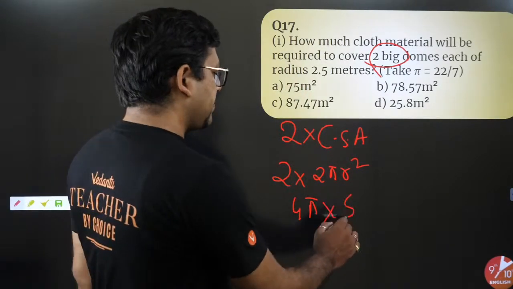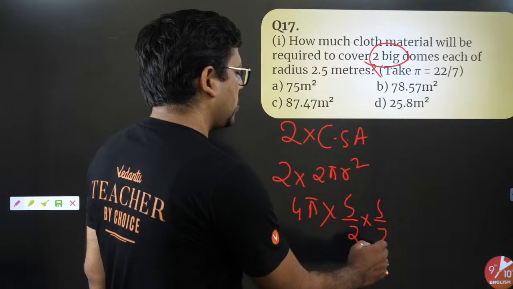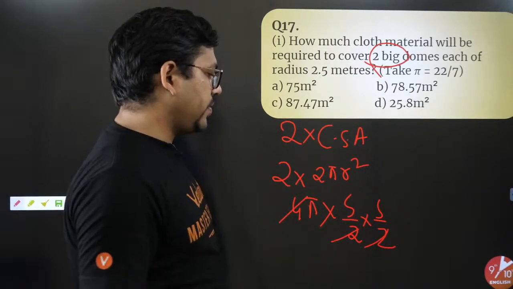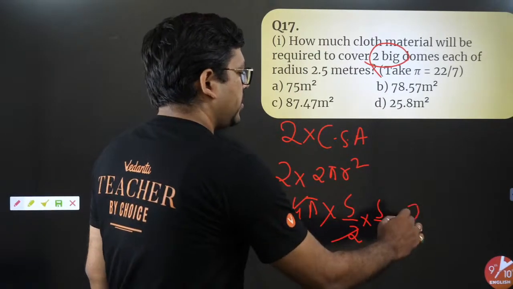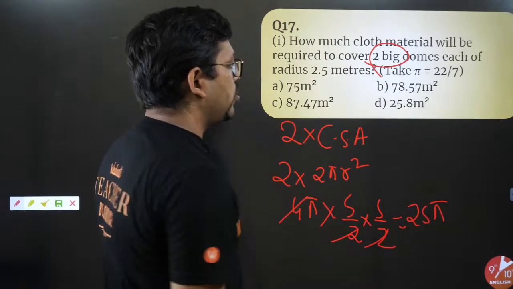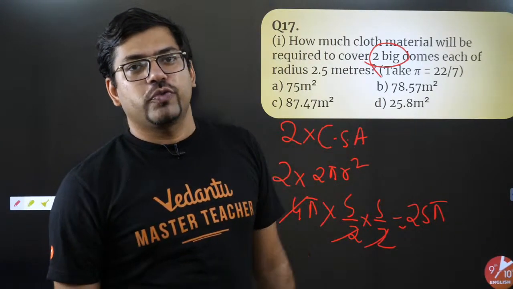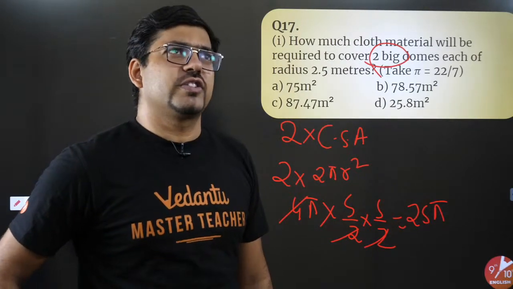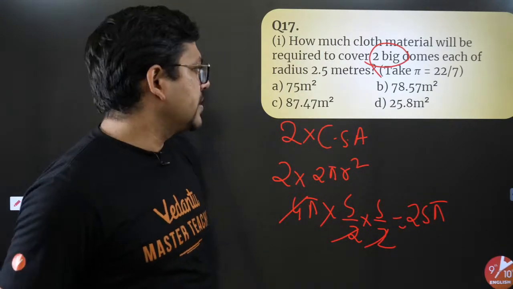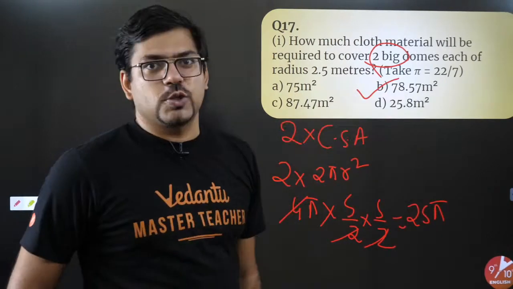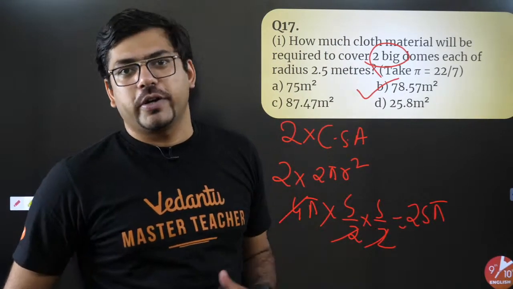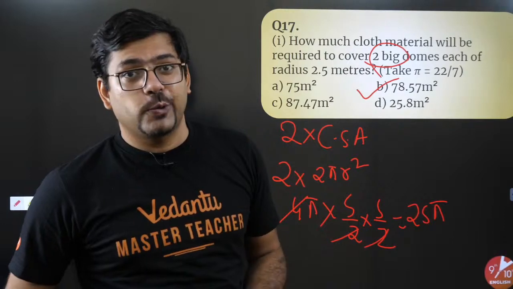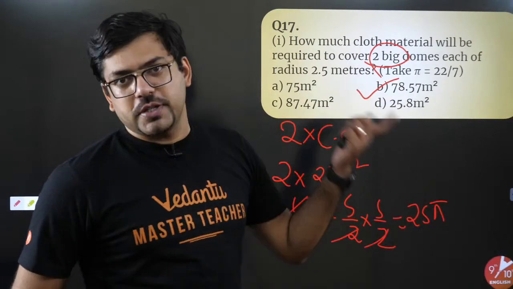So 2.5 simply means 5 by 2 into 5 by 2. Very easily 2 gets cancelled with 4. 25 pi is the answer. If you want to get it in decimal, 25 into 3.14, that would make it 78 point something. The nearest answer is looking like this. You don't even need to calculate it. In multiple choice questions, you got the answer.